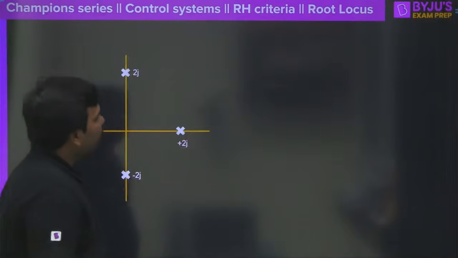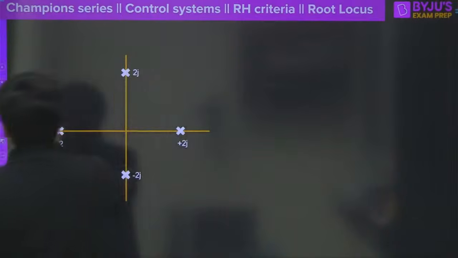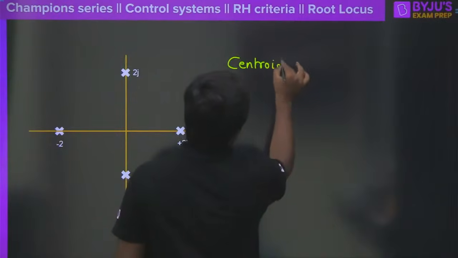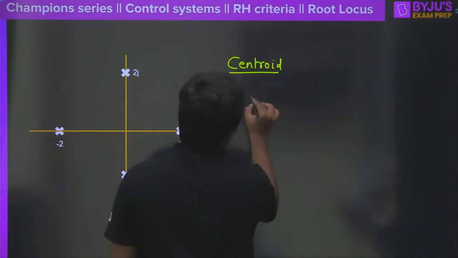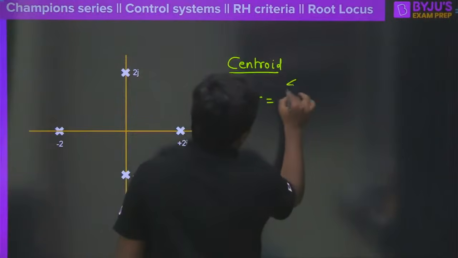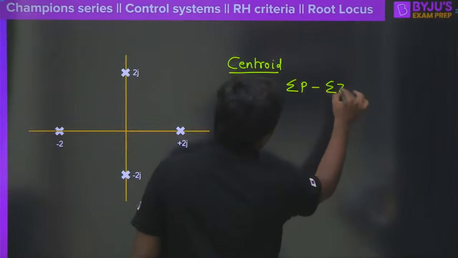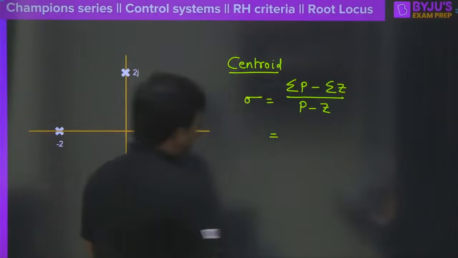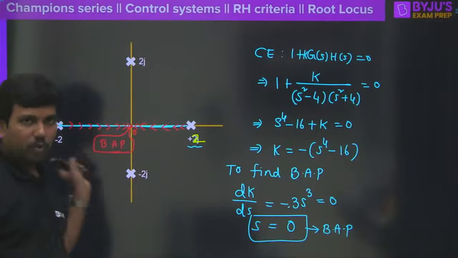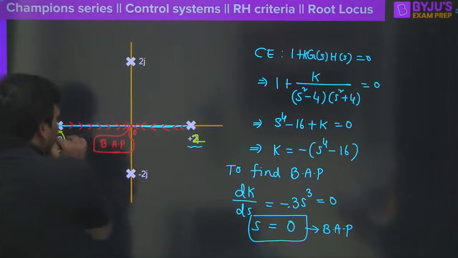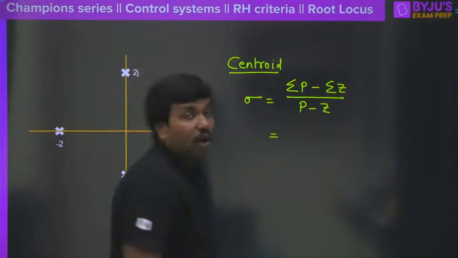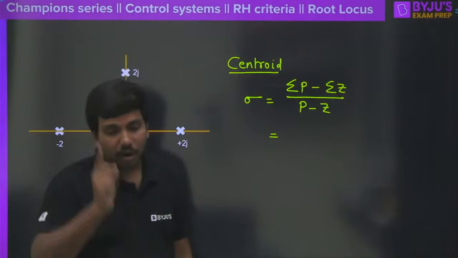How do we get the centroid here? Centroid is nothing but the meeting point of the asymptotes on the real axis. Sigma is equal to the sum of the poles minus the sum of the zeros, divided by the number of poles minus the number of zeros. We have only 4 poles here: minus 2, plus 2, 2j, and minus 2j. This is called symmetry.